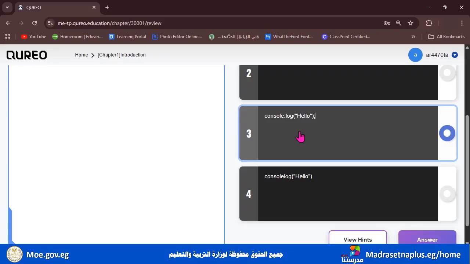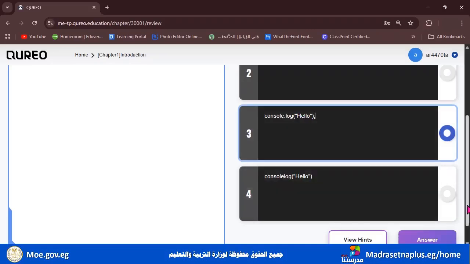Whenever you repeat it again and again, the correct answer may not be number 3. It may be number 2 or number 4 or 1. But the correct answer stays the same: it's console.log and 2 brackets. We have the double quotation marks and the characters in between and the semicolon.